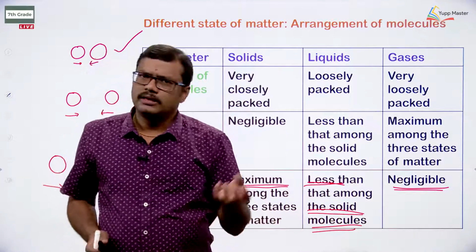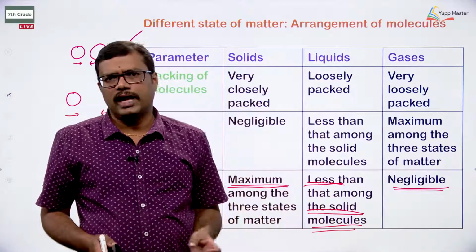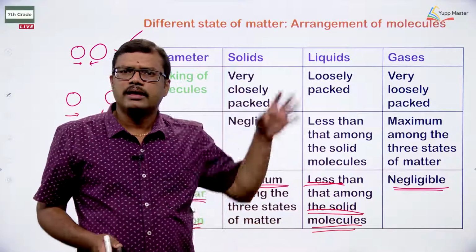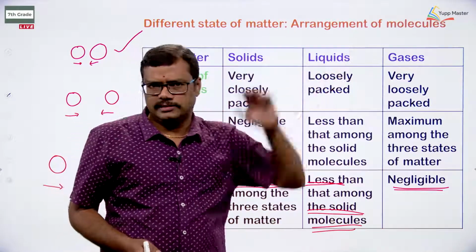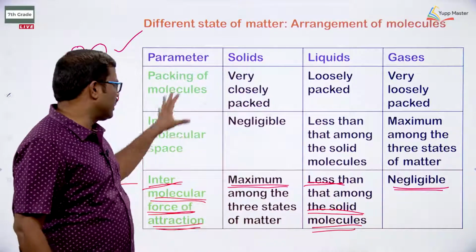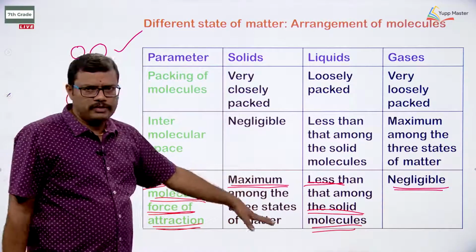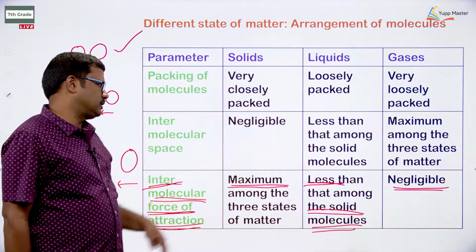The liquid molecules will have intermediate intermolecular attractive forces compared with the solids and gases. That way we can compare the intermolecular force of attraction between solid, liquid and gases, right.